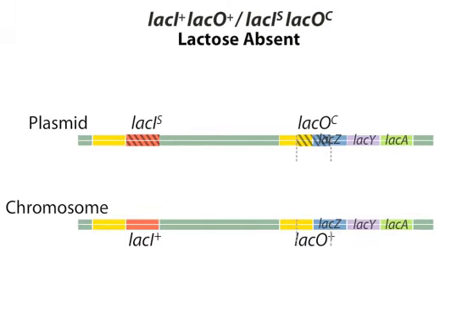What happens if we combine a lacI superrepressor with a lacOC mutation? In this example, both normal repressors and superrepressors are made, but neither type can bind to the mutant operator.